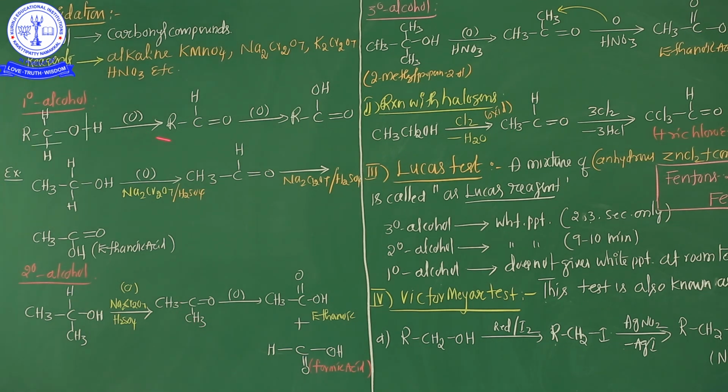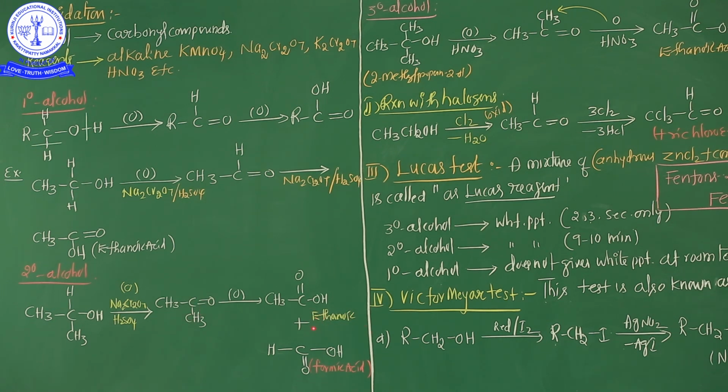In the above cases, the intermediate product is aldehyde, but now here acetone, a ketone product, is formed. Again this ketone is treated with vigorous conditions. Hence ethanoic acid is formed as well as formic acid. Here the important point: in the case of 2 degree alcohol involved in the oxidation process, the intermediate product is the ketone, and the final product is the carboxylic acid.